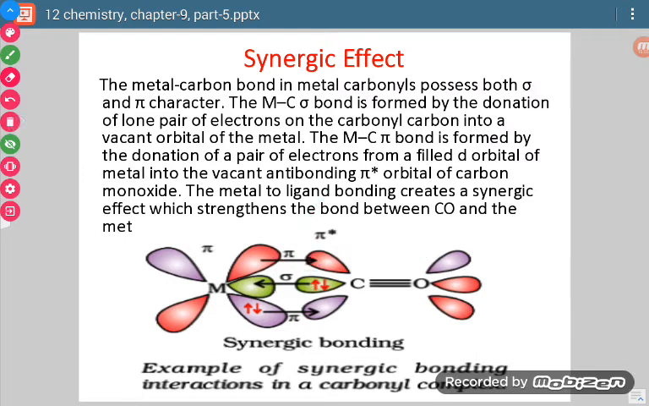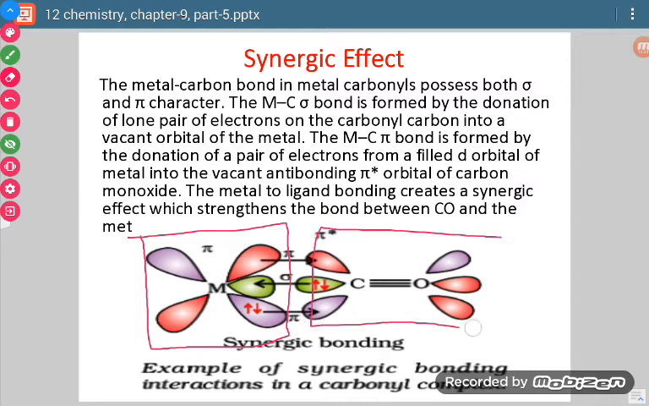Now the question comes, how do the sigma and pi bonds form? Okay, now see, when we talk about the central metal atom, then the central metal atom has a filled d orbital and a vacant orbital also. Now if we talk about carbon monoxide, then there is presence of a lone pair in an orbital as well as an empty anti-bonding molecular orbital.